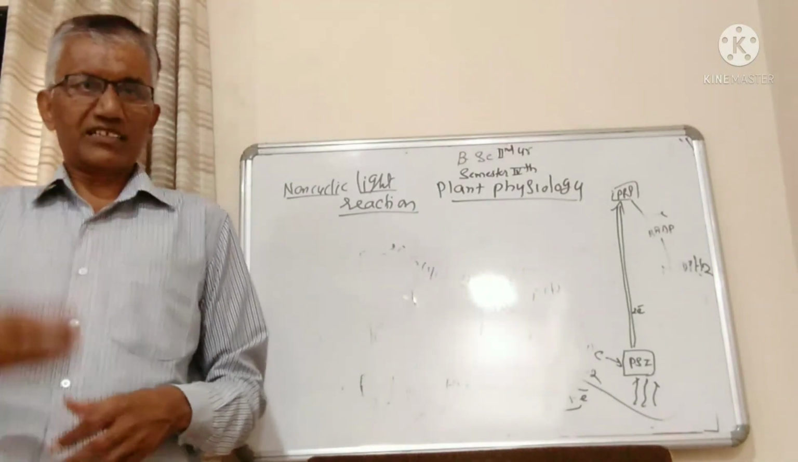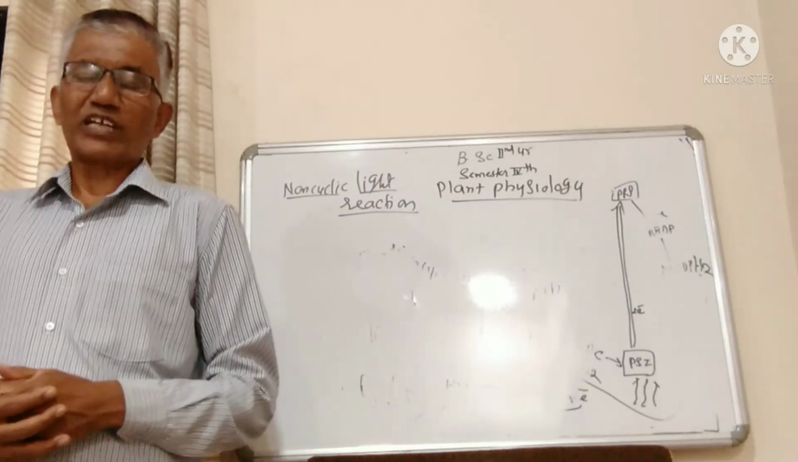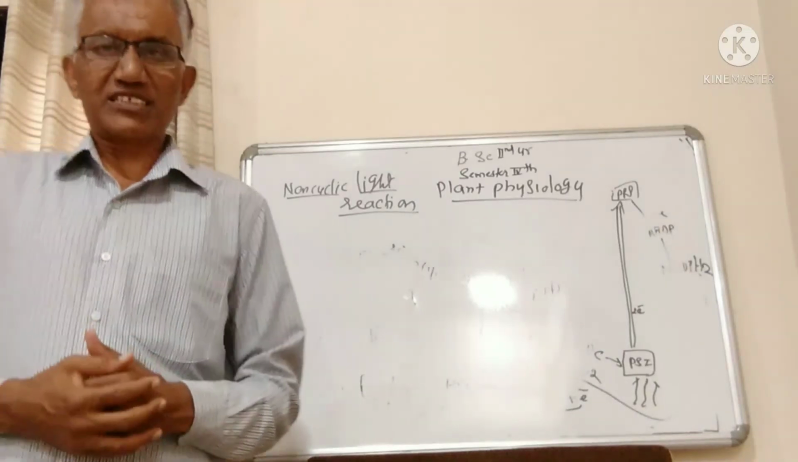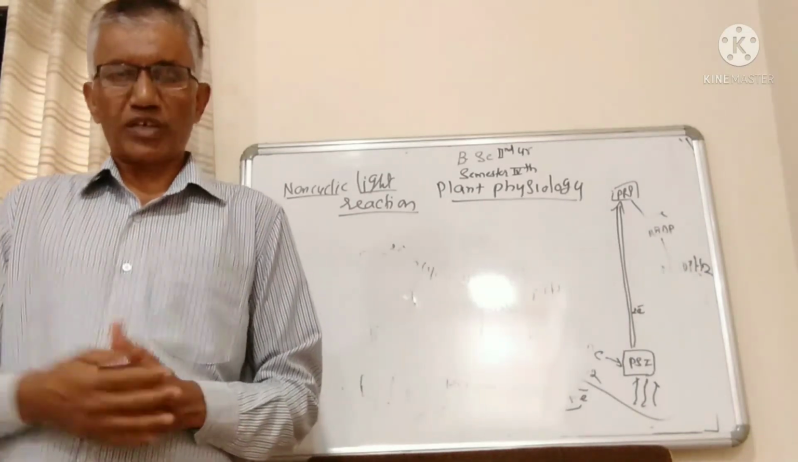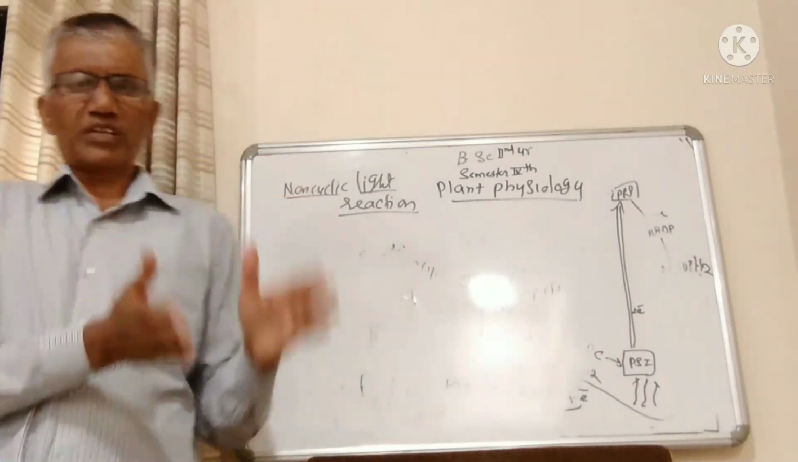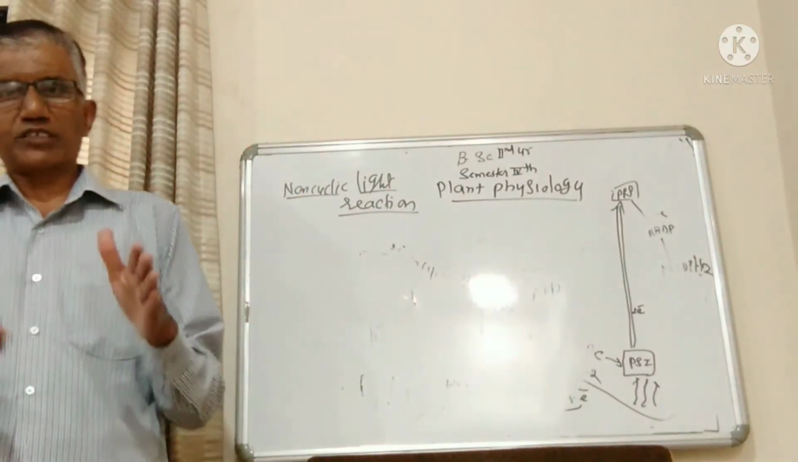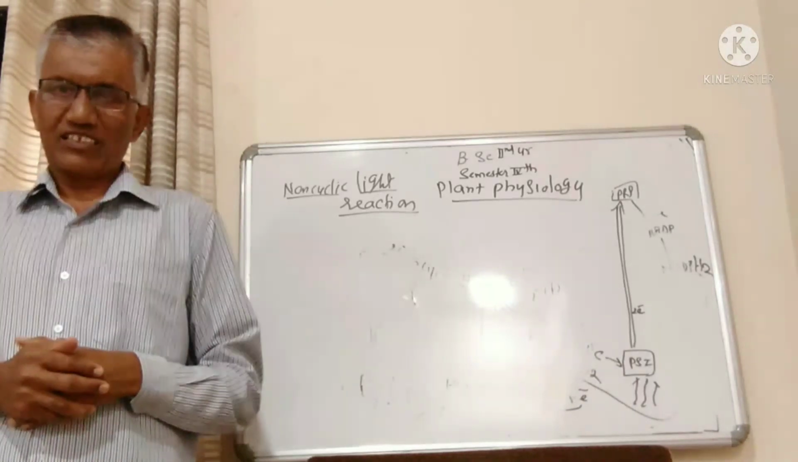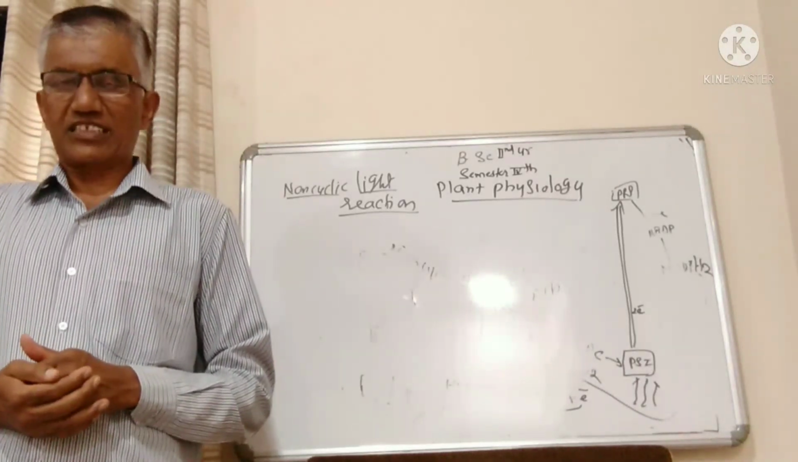Again, the carbon dioxide fixation is different in different plants. In some cases it is known as C3 pathway, C4 pathway, CAM pathway. So what is meant by C3 pathway, C4 pathway, and CAM pathway? Details regarding all these reactions will be discussed next class.